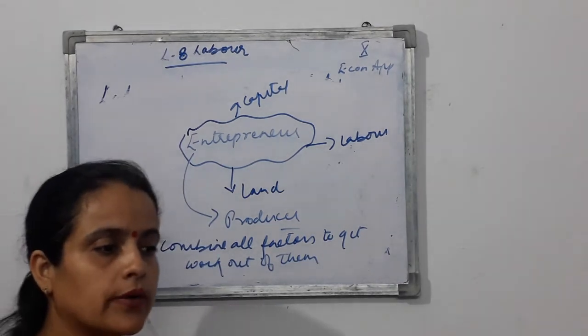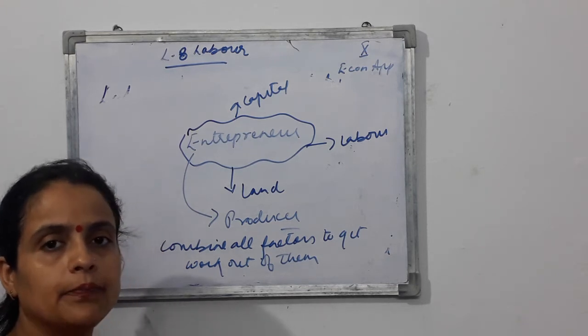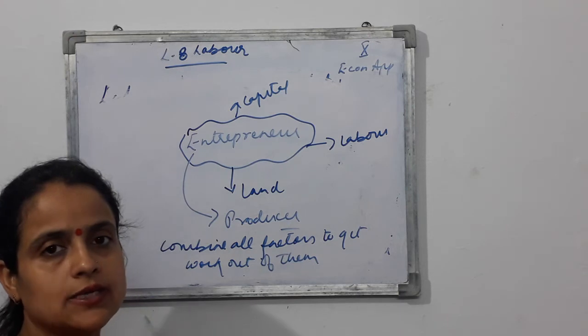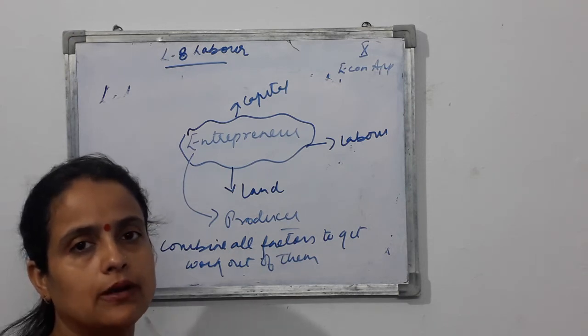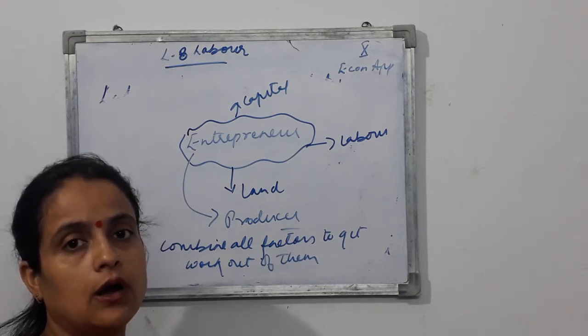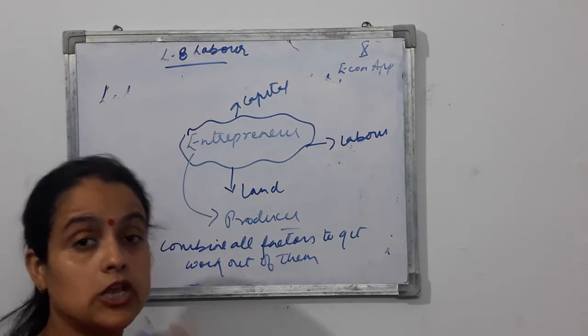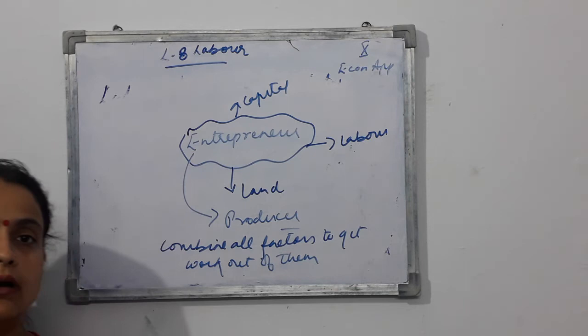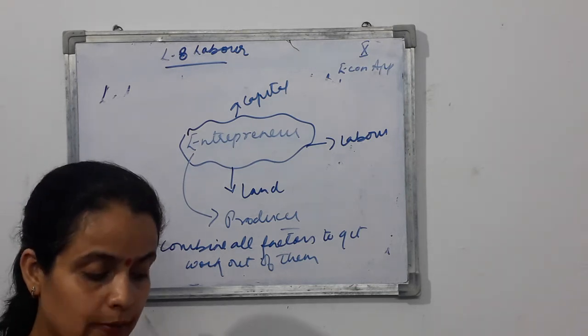These all four are important, but when we read the chapter on labor, we read specifically two statements and their justification. One, that labor is a special kind of factor of production, and second, that entrepreneur is a special kind of labor. And to justify them, you have certain points to say about this.